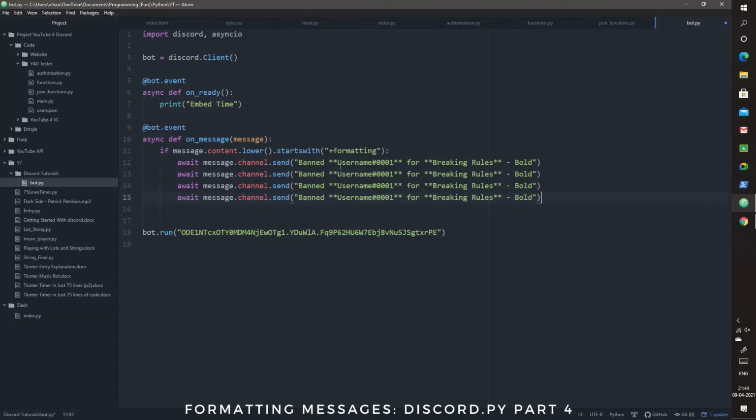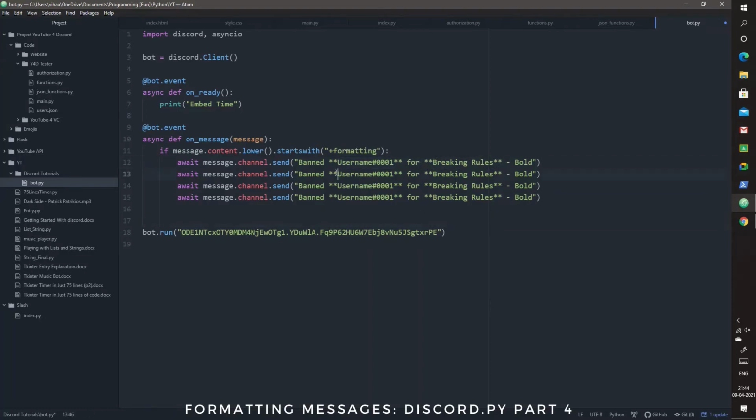So in the first one here, if you put two asterisks in front and after, like before the word or sentence you want to be bold and after the word or sentence you want to be bold, then whatever is enclosed in that turns out to be bold. So in this sentence it will be username 0001 and breaking rules.